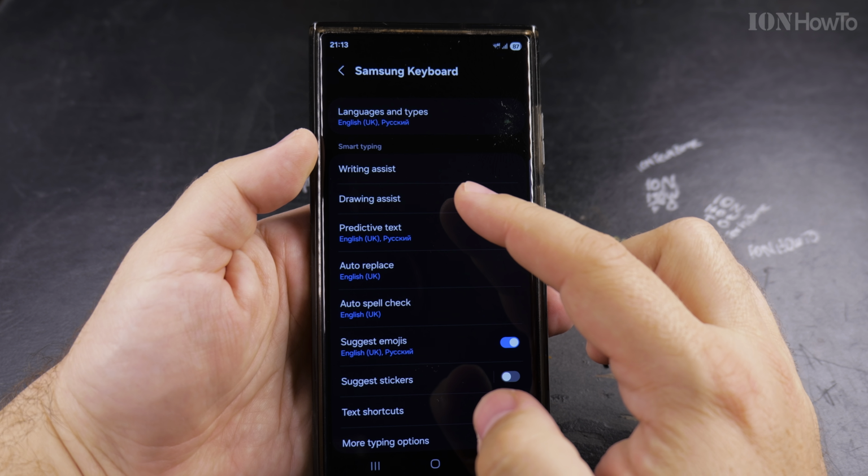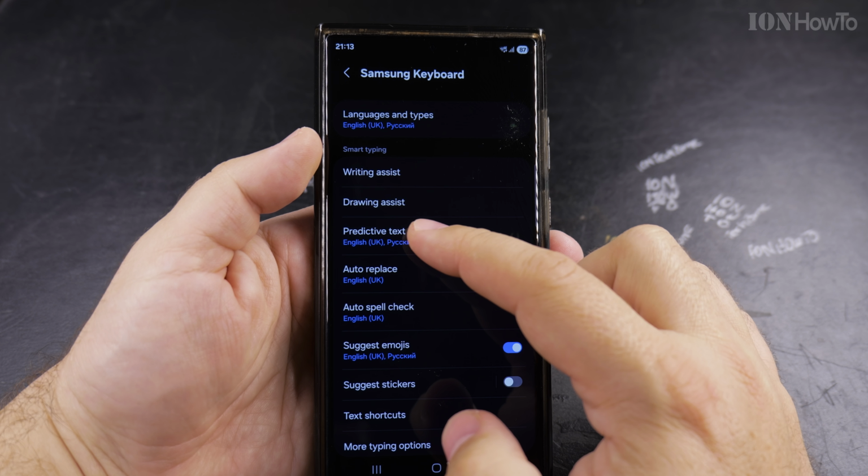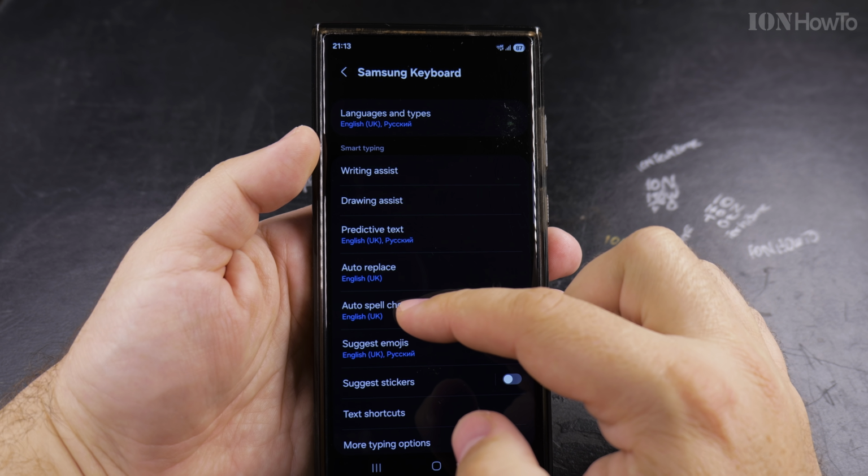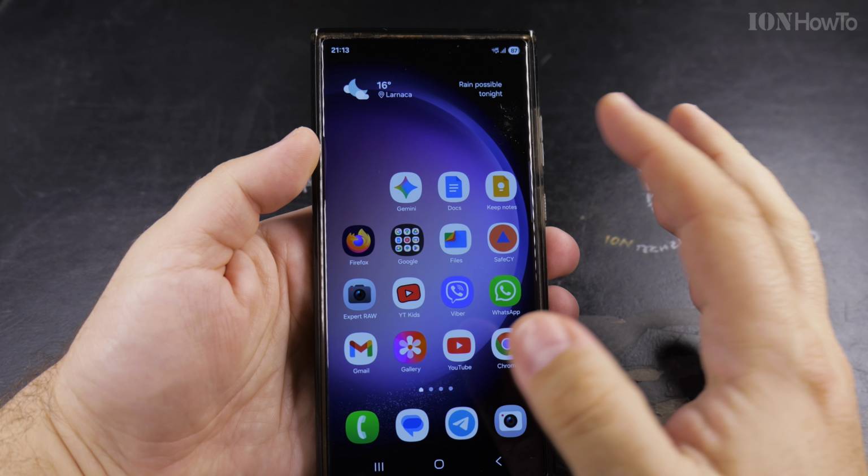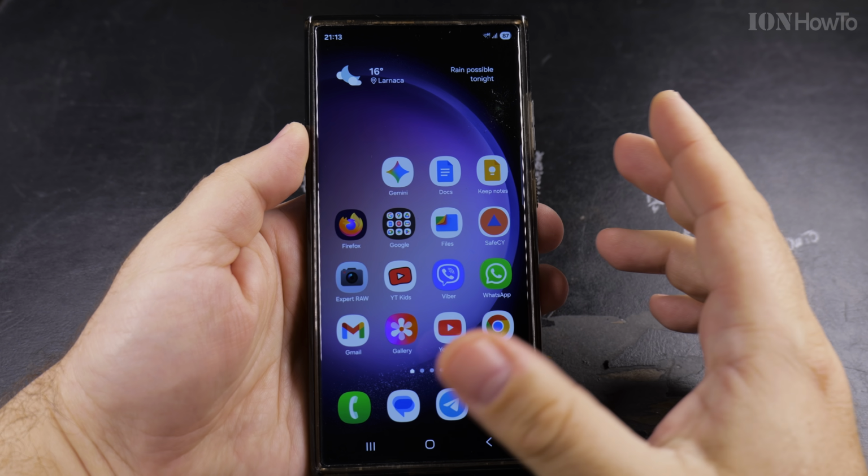To enable autocorrect on your Samsung phone, OneUI 8, you have predictive text, auto replace, and auto spell check. So like this, you have less mistakes in your text as you write it.